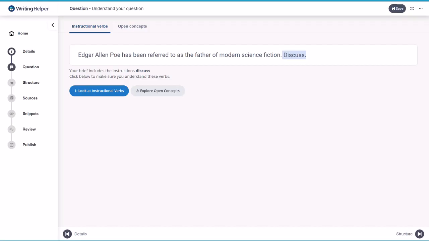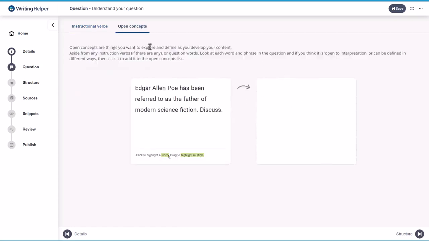Now we understand the instruction, it's important to look at the rest of the question, and we can do that in the Open Concepts area. Click on Open Concepts here or here and you'll be taken to this window. Open concepts are things you want to explore and define as you develop your content.